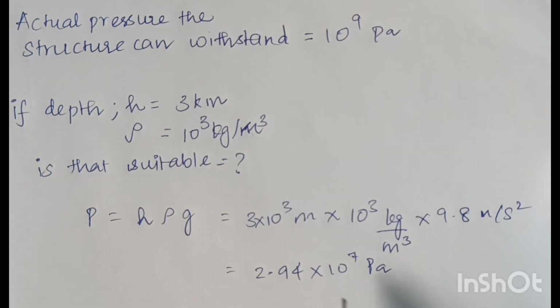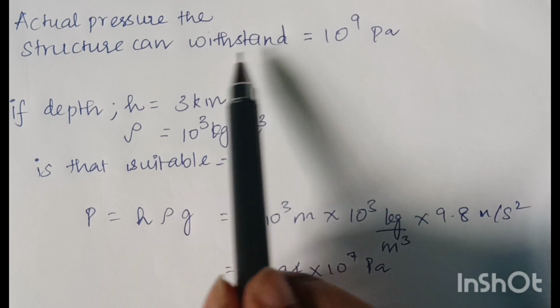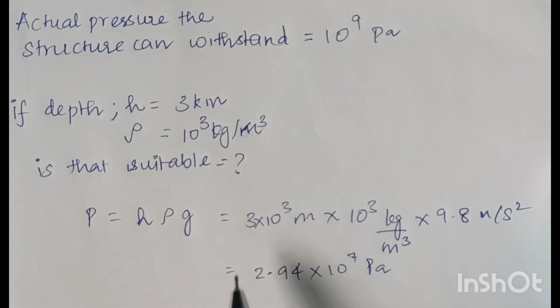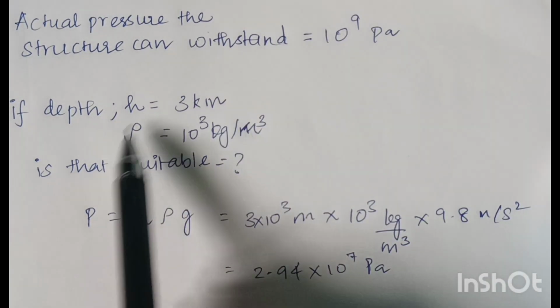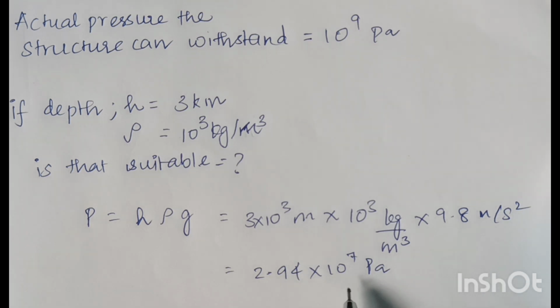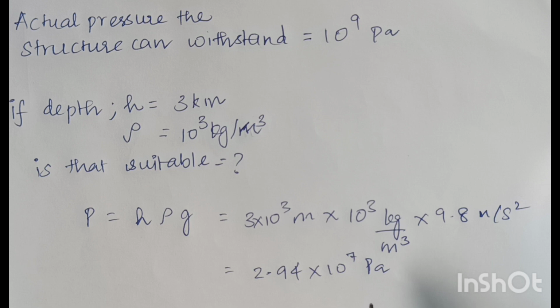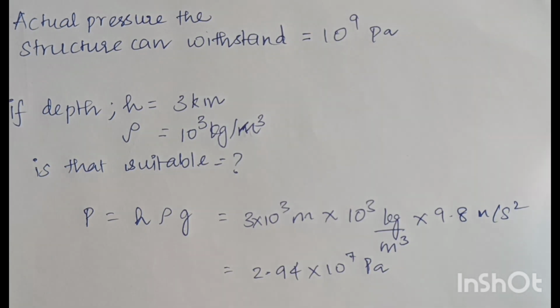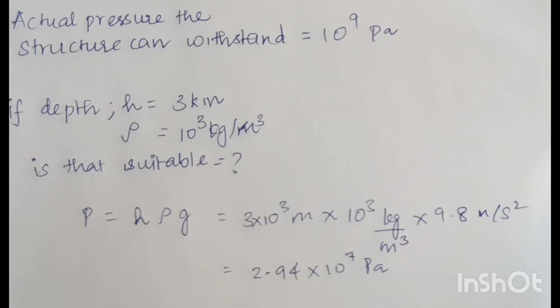So what does it mean? This structure can withstand a pressure of 10 power 9 Pascal, but the pressure because of the ocean is only 2.94 into 10 power 7 Pascal. So the structure is suitable for putting on the top of oil well. So the answer is yes, it is suitable.